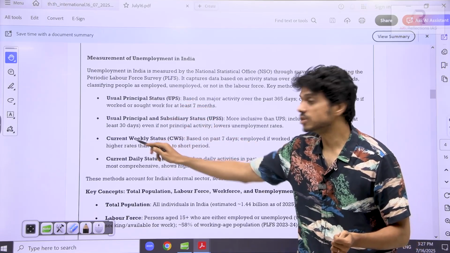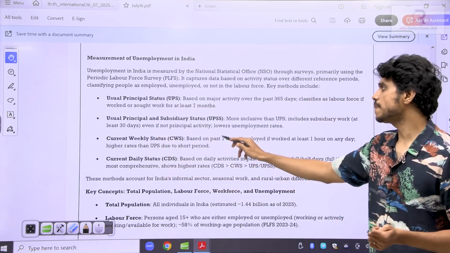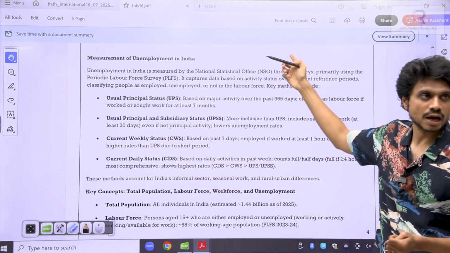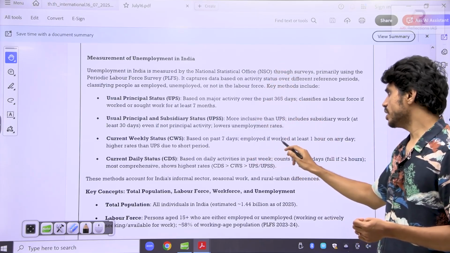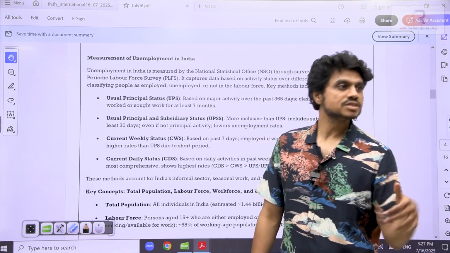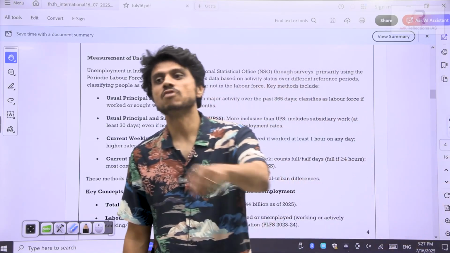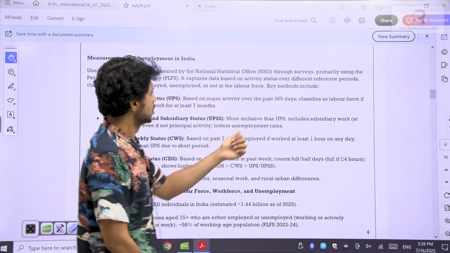Now from here it is about the weekly status, and here it is about the daily status. In the weekly status, it is based on the past 7 days, the same thing our article has mentioned. In the past 7 days, you are considered employed if you worked at least 1 hour on any day. In the last 7 days, I will come to you and ask if you have worked for 1 day. Okay, then I will consider it as 1 hour.